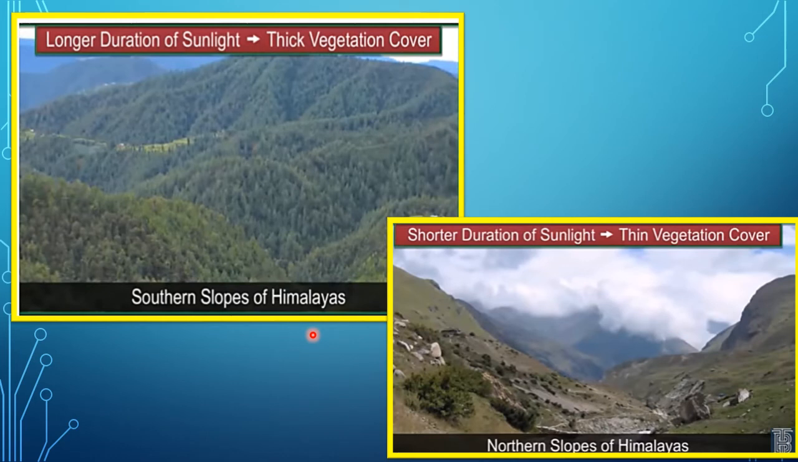Now children, why are the southern slopes in the Himalayan region covered with thick vegetation cover as compared to the northern slopes of the same hill? Yes, this is because the southern slopes get longer duration of sunlight, and that is why they have thick vegetation cover, whereas the northern slopes have a shorter duration of sunlight. That is why the vegetation cover is thin there.